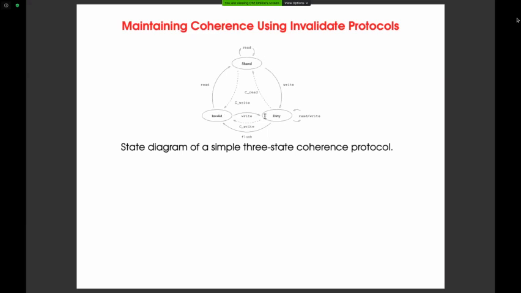Okay. So now the block with the variable X will move between these states. Suppose you have a copy X equal to 1, somebody requests it, then the copy is transferred to that one, then both have the same copy. That is called shared. If the other guy wants to write that copy, he will send an invalid message, and your copy becomes invalid and his copy becomes modified.